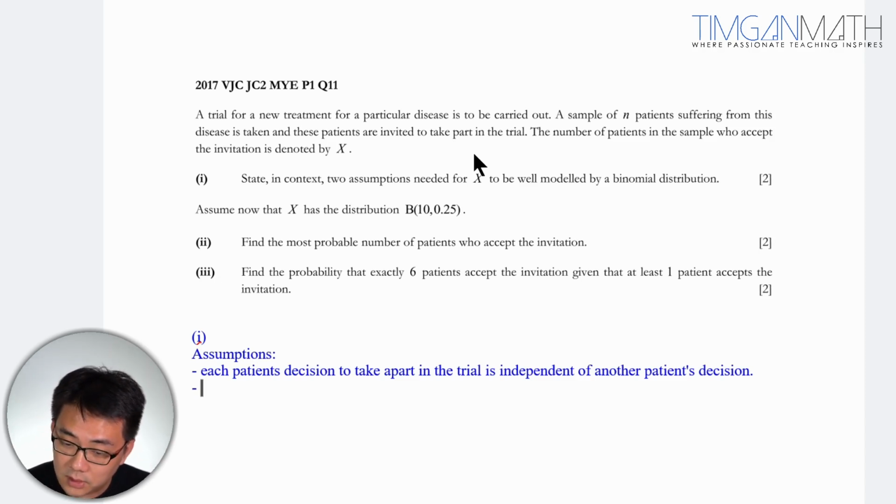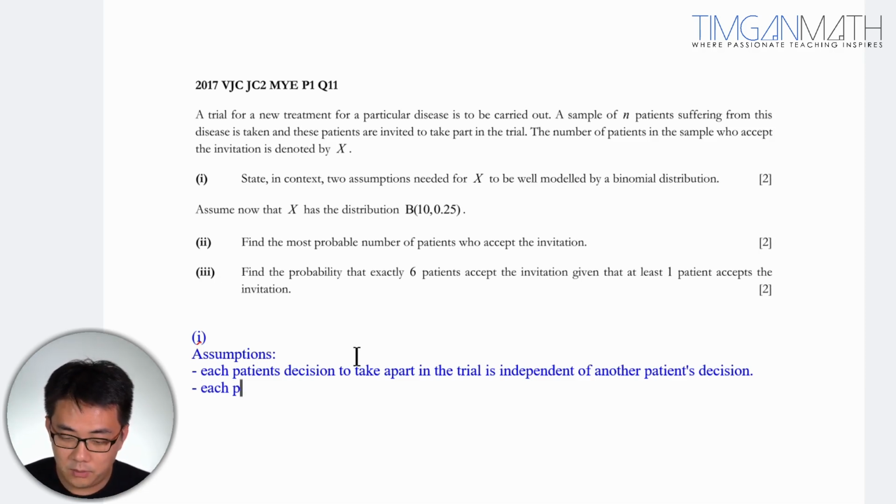A sample of N patients taken, who accept the invitation. So two assumptions needed. Another assumption would be, very importantly, each patient's probability of success must be constant, right?